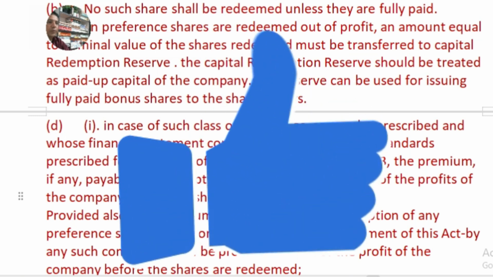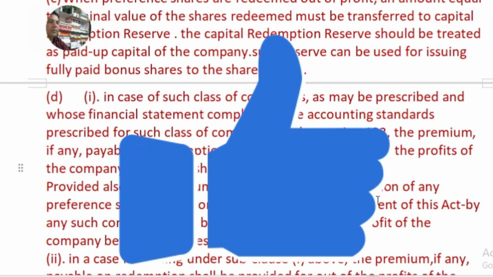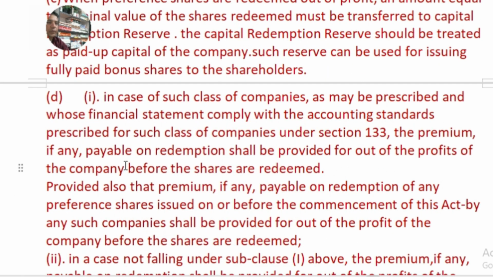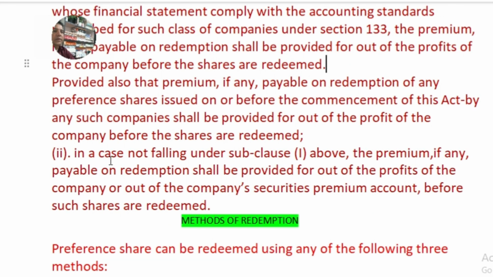For this type of company, the premium, if any, payable on redemption shall be provided out of the profits of the company before the shares are redeemed. So the premium payable on redemption of preference shares shall be adjusted out of the profit and loss account, and it can be adjusted out of the securities premium account also in a case not falling under sub clause 1.